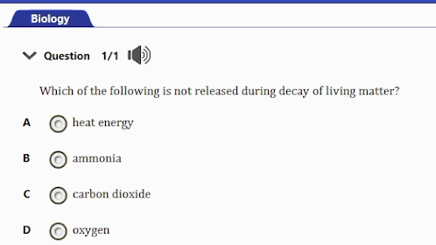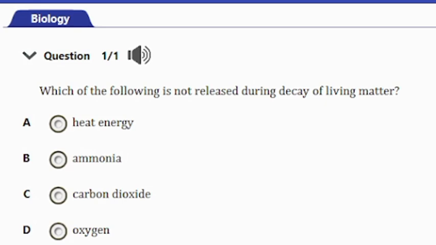So actually during decay, organisms like bacteria and fungi will have to decompose the living matter, and these microorganisms break down the complex organic substances into simpler substances.